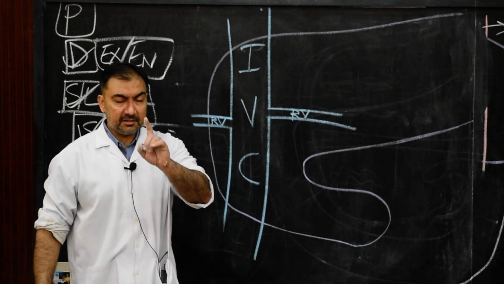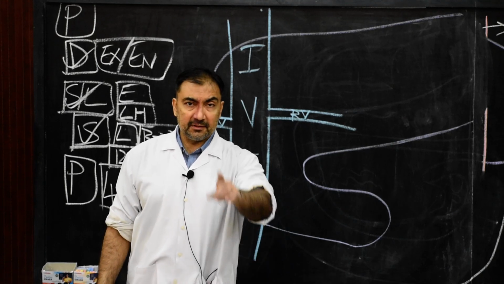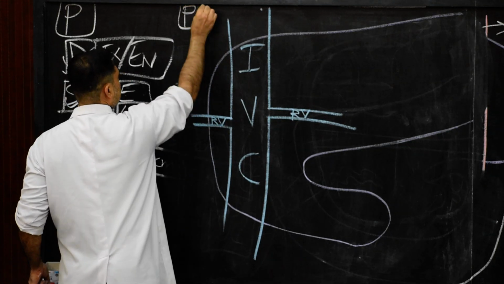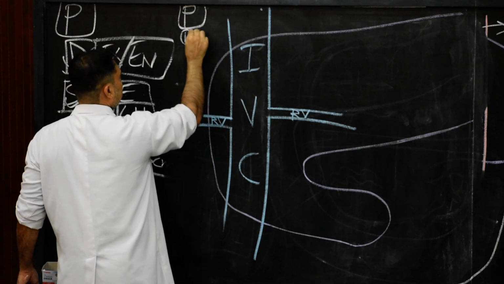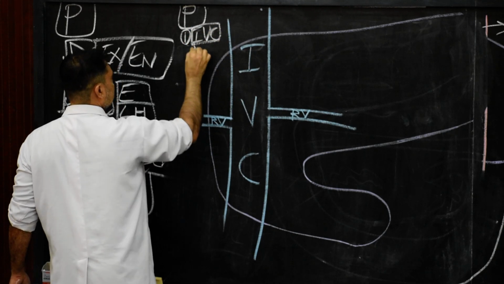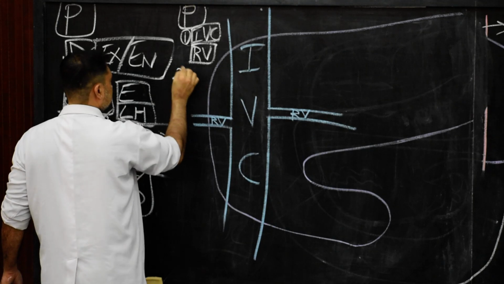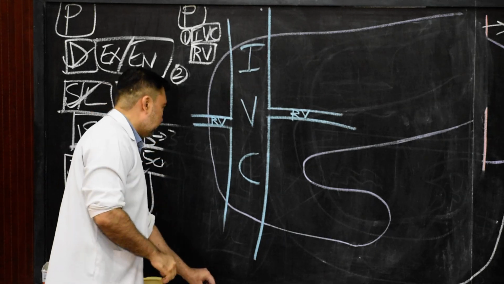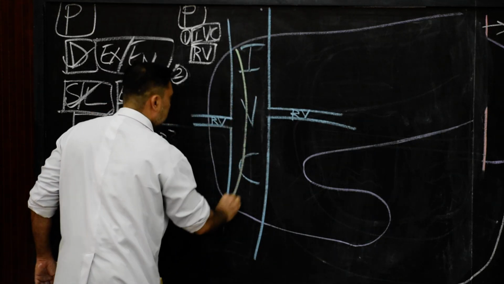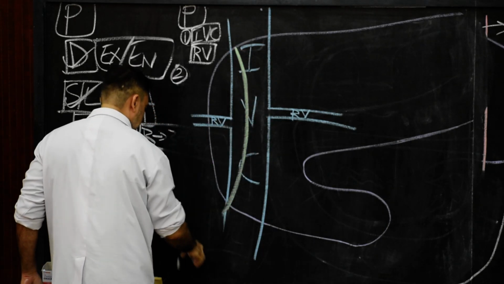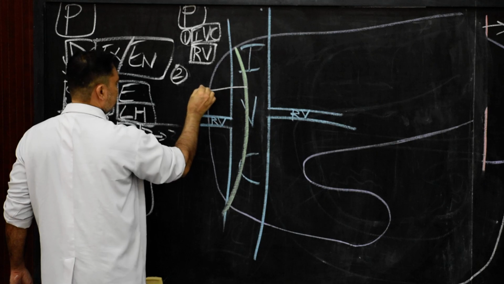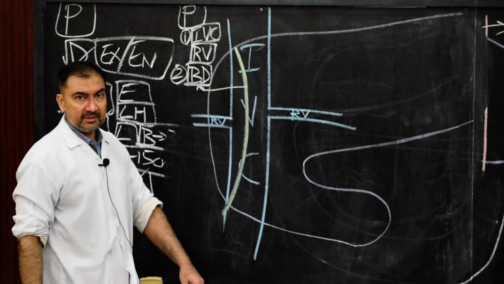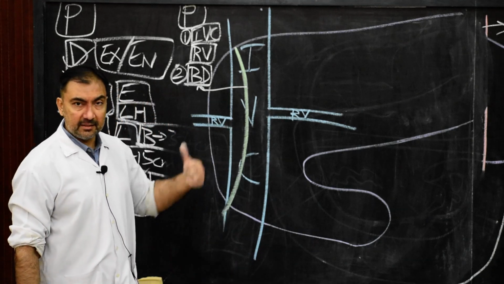So posteriorly, posterior relations of the head of pancreas, structure number 1 will be inferior vena cava along with its renal veins, right and left renal veins. Structure number 2, now presence of bile duct. So here you can show, this is the bile duct, and here you can mark this as structure number 2, the bile duct. Remember these are the posterior relations of the head of the pancreas. Structure number 2, bile duct.